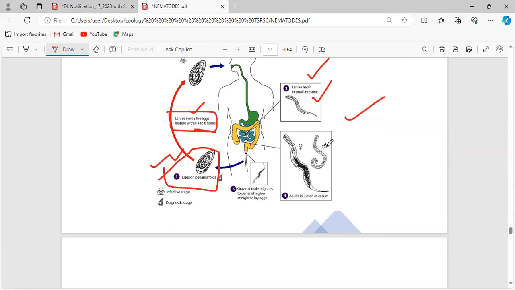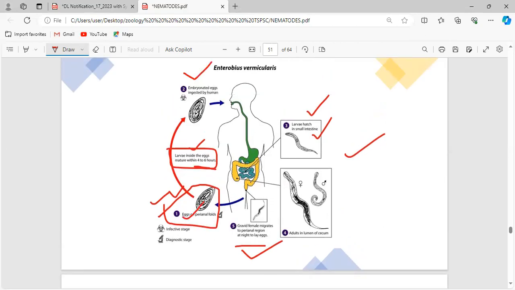Once again, they undergo copulation and fertilization. Then the gravid female migrates to the perianal region. This is the region you have to remember. In the perianal region, particularly at night time, they are going to lay eggs. These eggs will be released through excretion, and the eggs on the perianal folds will develop, with the larval stages inside the eggs.